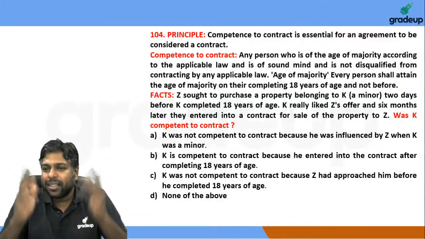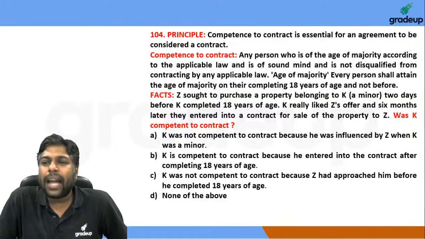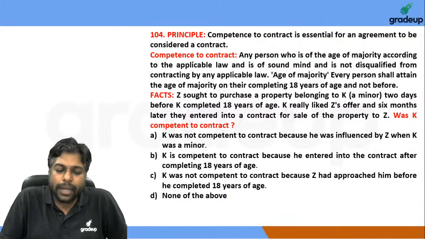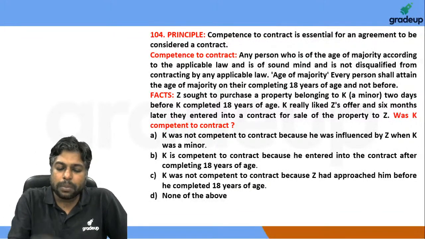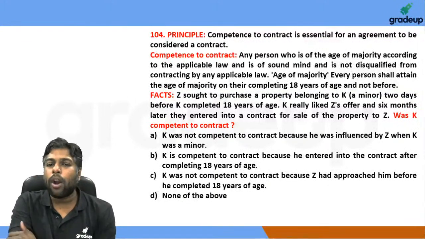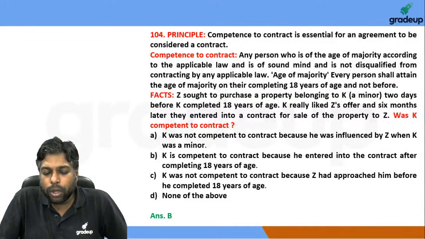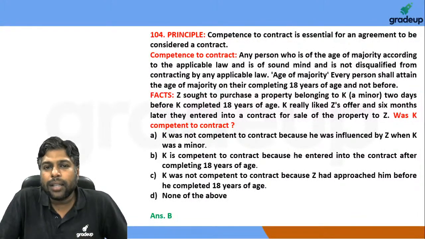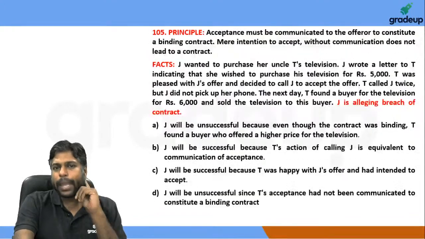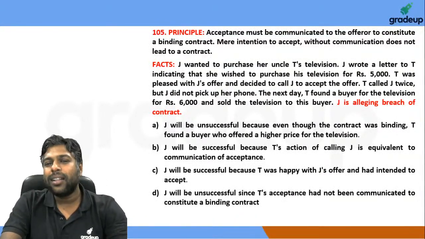K also felt good about it, life was moving towards happiness. But the contract ultimately happened only 6 months later, which means K was already competent to contract, and therefore option B absolutely should be the right answer for this question. 104, option B.